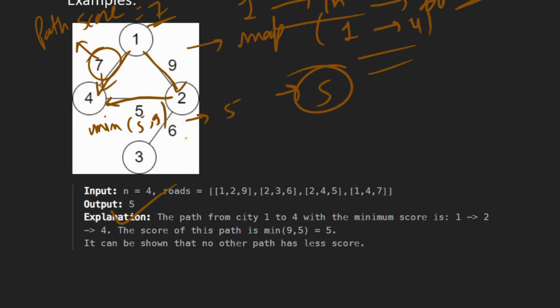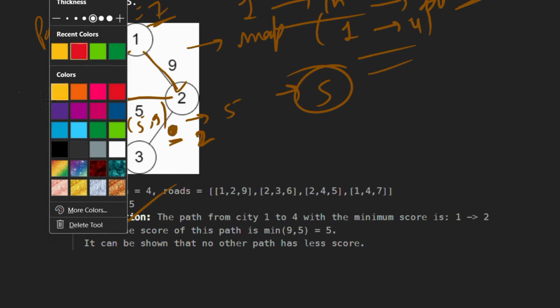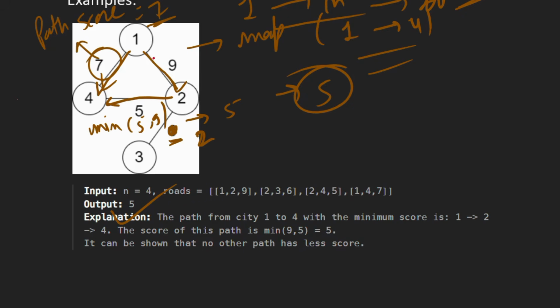Suppose instead of this 6, let's say this value is 2, then how will our path be? Then we can go from 1 to 2, then from 2 to 3, then we come from 3 back to 2, and then we can go from 2 to 4. So our path is 1 to 2, 2 to 3, 3 back to 2, and then 2 to 4. So what is the smallest edge over here? In that case the smallest edge is 2.